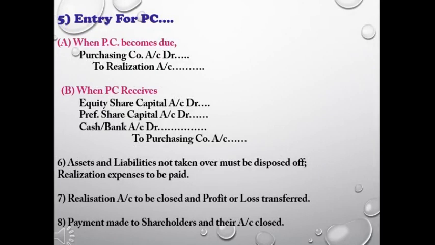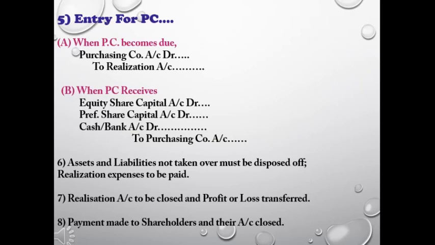Then we need to pass two journal entries and their effects to the respective accounts: one when the purchase consideration becomes due and one when it is received. Here, the vendor company is closing their business, so they will dispose of the assets and liabilities which are not taken over. And liquidation, or you can say realization, expenses may also occur. So journal entries should be passed.